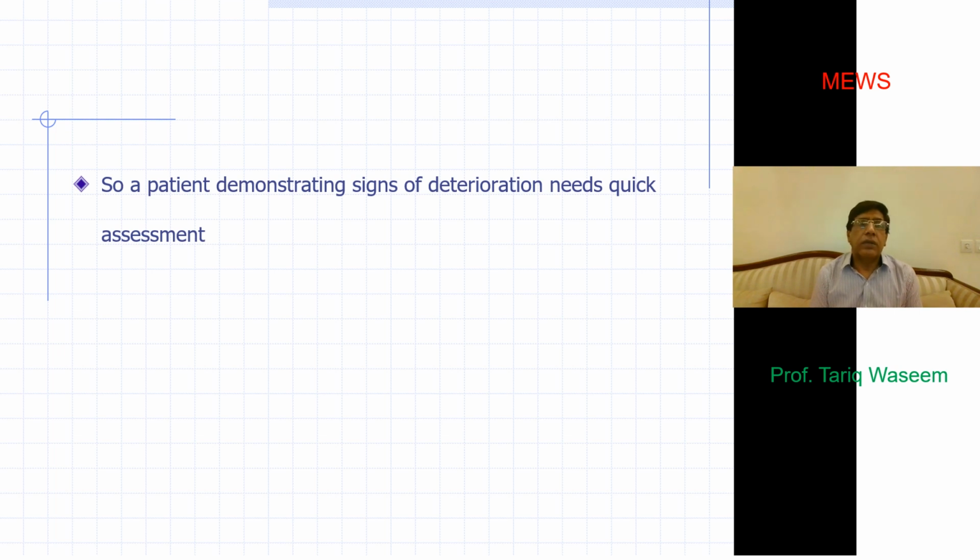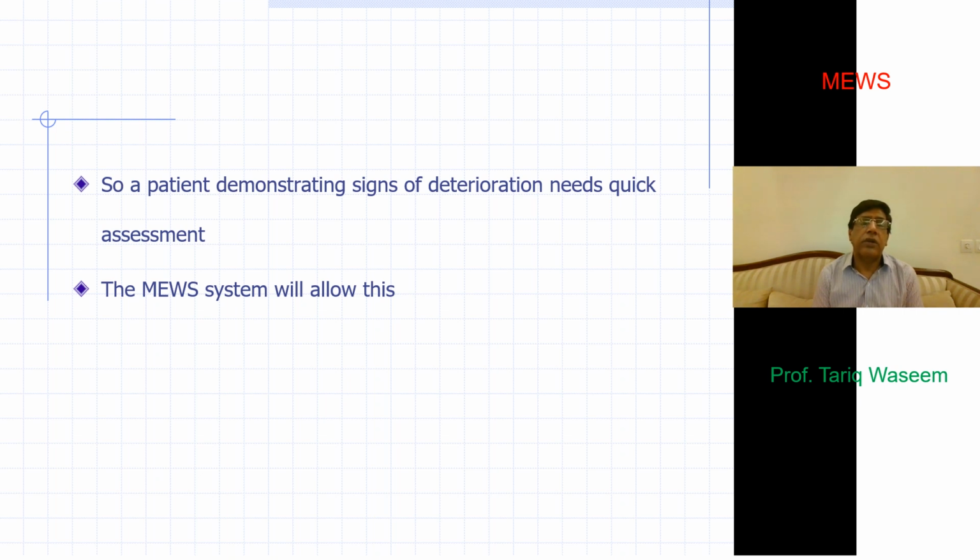So a patient who is showing signs of deterioration needs quick assessment. This simple observation system or scoring system which we mentioned is nothing like rocket science. It does not involve much in the way of lab investigations, just simple observations which are routinely done by nurses or junior medical staff.